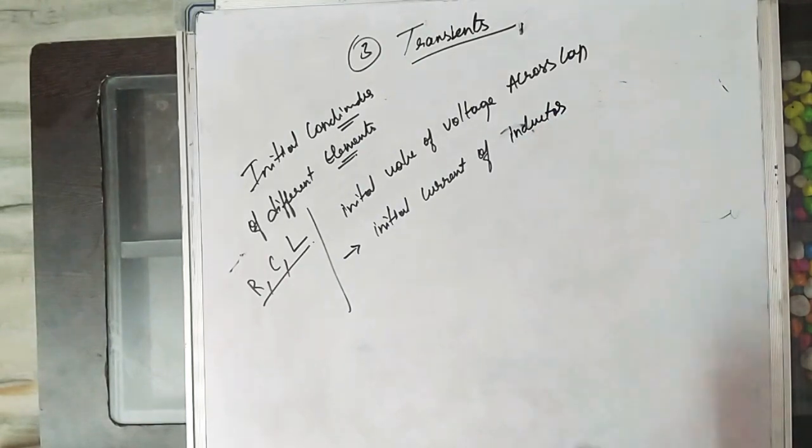By knowing these initial values of inductor and capacitors, we'll analyze these transients.